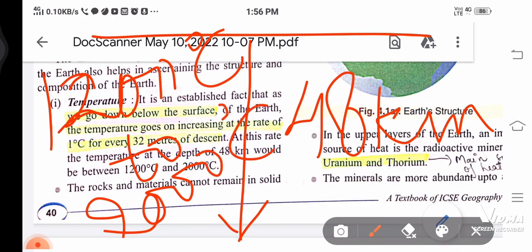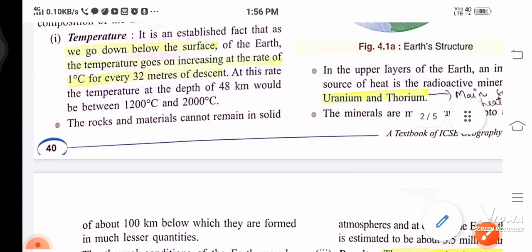At 45 degrees Celsius we are dying in this summer. What would happen at 2000 degrees Celsius? I think a person would burn really badly.